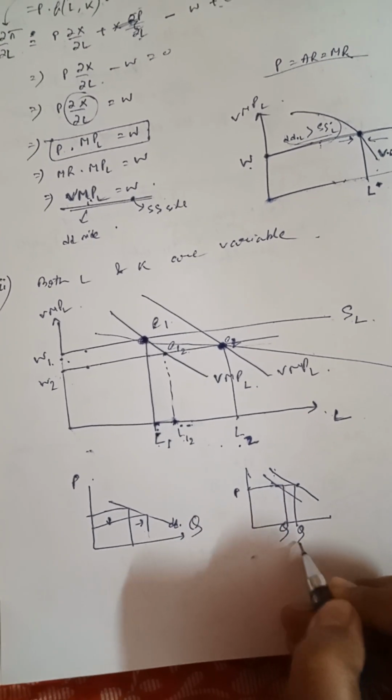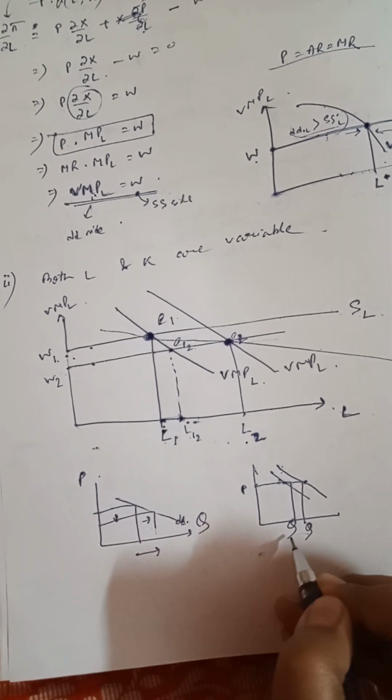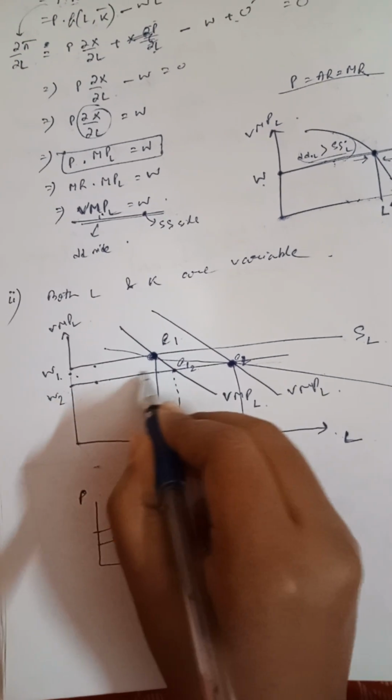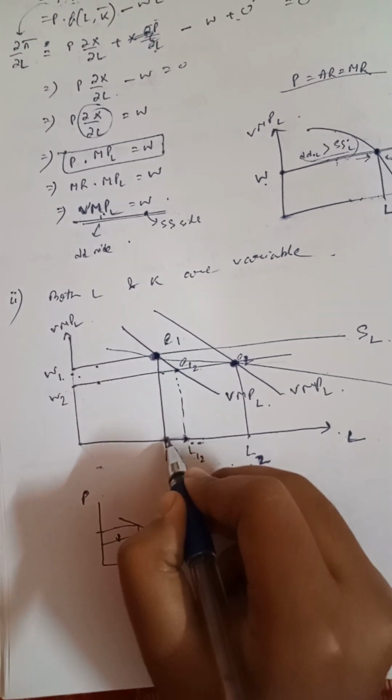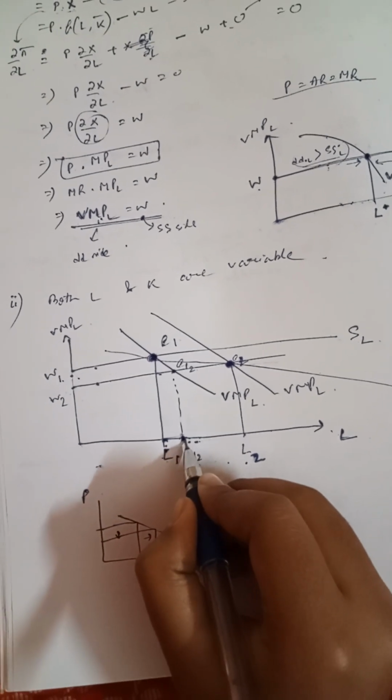This is called the increase in demand, and the other is the increase in the quantity demanded. In this particular case, from L1 to L12 is the increase in the quantity demanded.